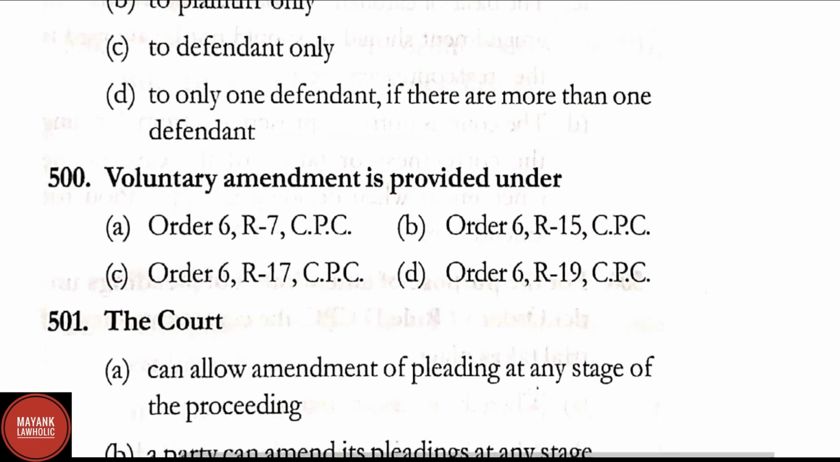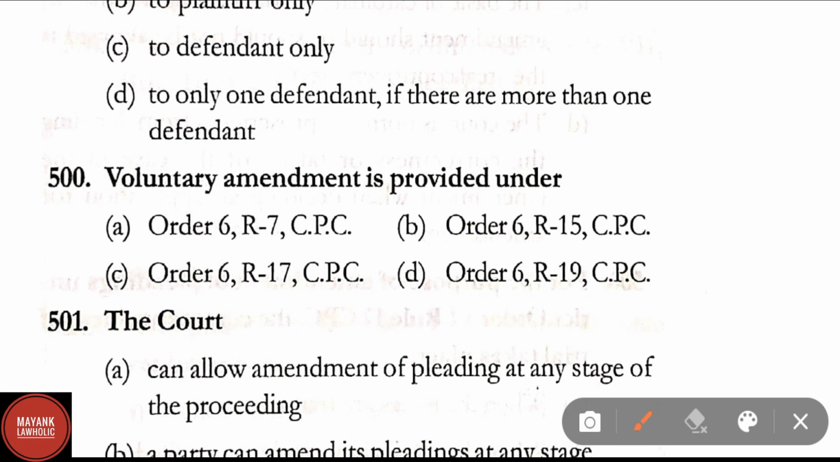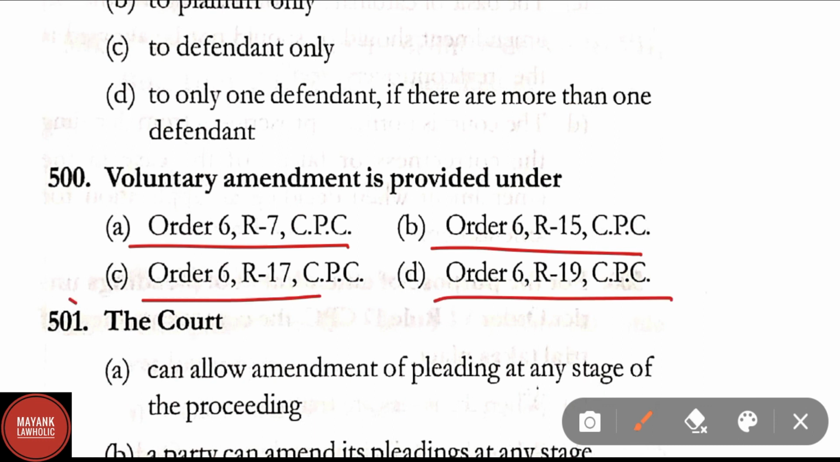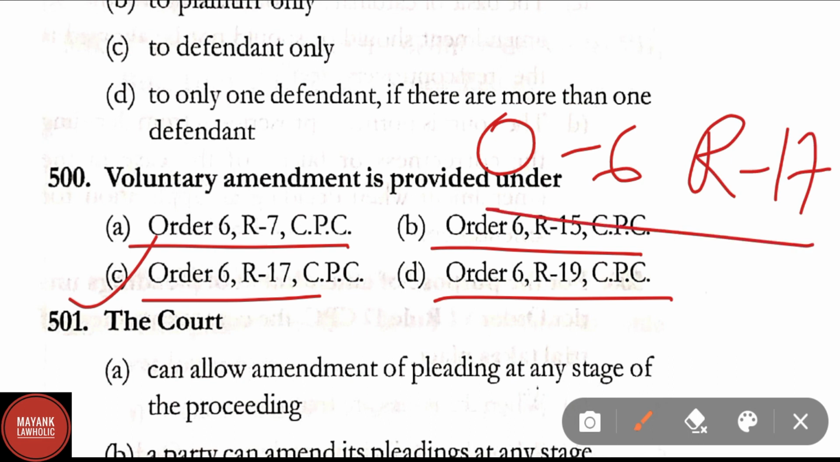Question number 500. Voluntary amendment is provided under option A, Order 6 Rule 7 of CPC; Order 6 Rule 15 of CPC; Order 6 Rule 17 of CPC; Order 6 Rule 19 of CPC. Here correct answer is option C, that is Order 6 Rule 17 of CPC. Voluntary amendments are provided under Order 6 Rule 17 of CPC.